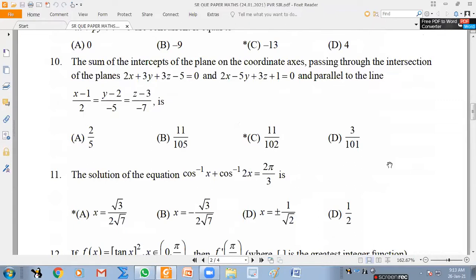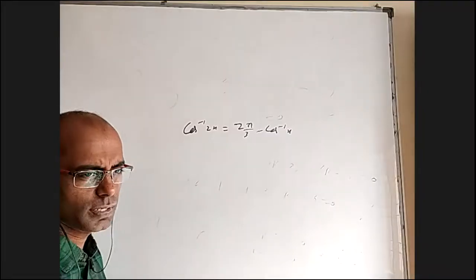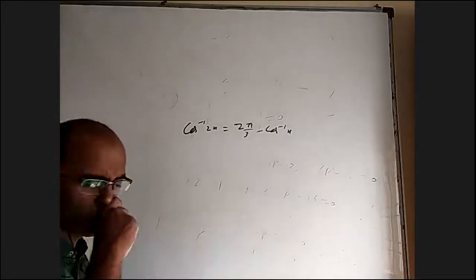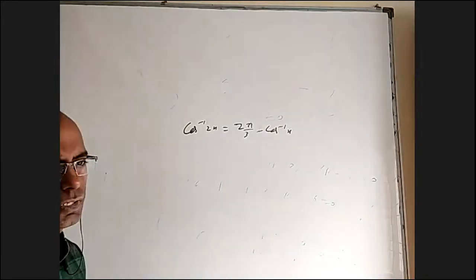I prefer, instead of directly applying cos, I'll get the square roots I want to solve. I'll get square roots, but still, if I send one of them to the other side, things may be better. Let me see that. Cos inverse 2x is equal to 2 pi by 3 minus cos inverse x. I can directly apply cos on both sides. I'll get two square roots. I don't want to have a fourth degree equation after squaring it.